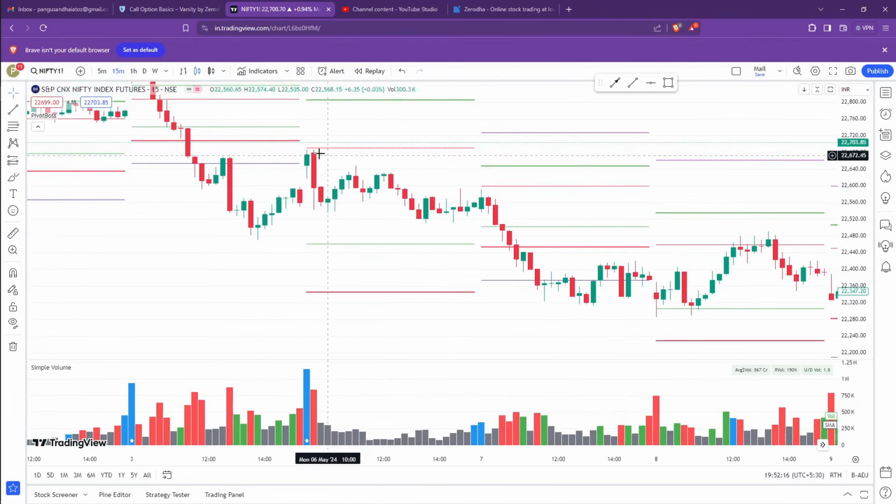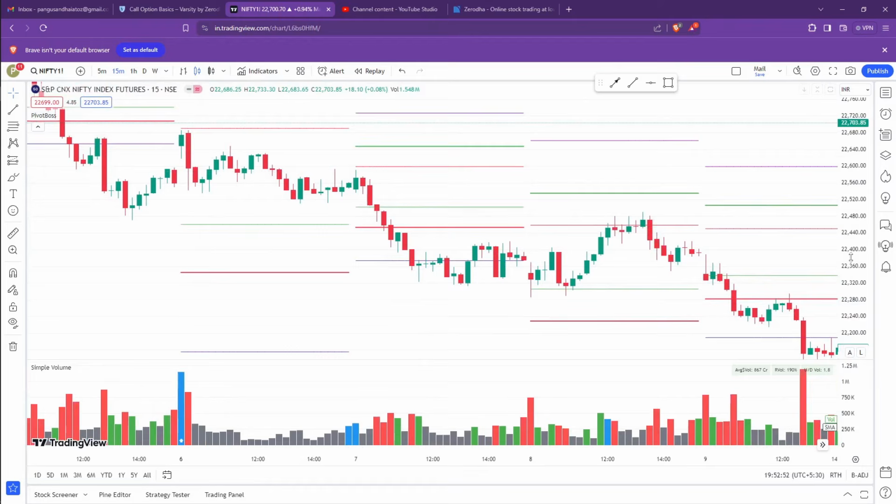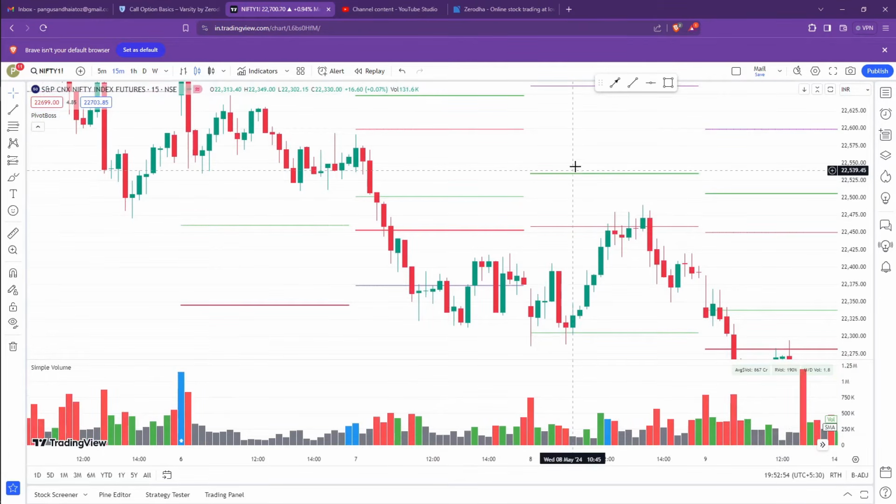Next day opened between H3 and L3, and we need a reversal or rejection at H3. I don't see any reversal or rejection, but this candle is also called a bearish engulfing pattern. If you wanted to initiate a trade, yes, you can, and your target will be this point. But one more thing I wanted to highlight is that the overall distance for this bearish engulfing pattern is going to be 140 rupees. So on an intraday time frame, will you be okay to take this 140 rupees stop loss? That actually matters. So far, only one trade we have got and that trade is successful.